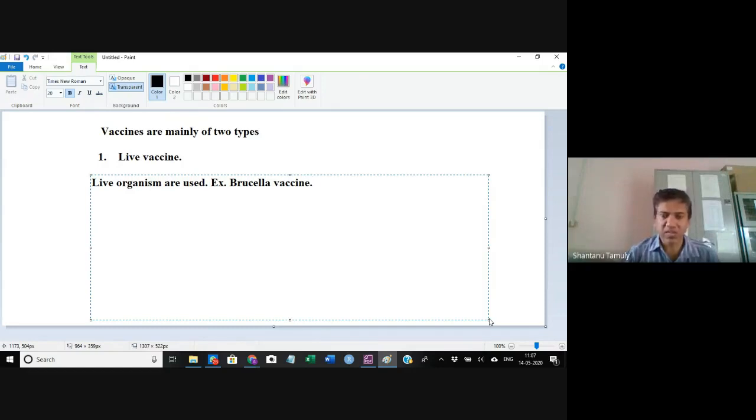In the Brucella vaccine, the Brucella abortus strain 19 is used. Now, what is this strain 19? Strain 19 is a strain of Brucella abortus that does not cause the disease.